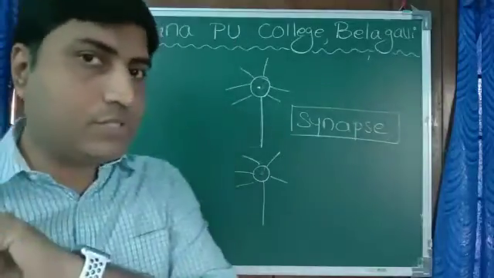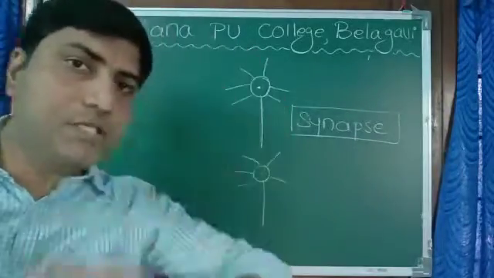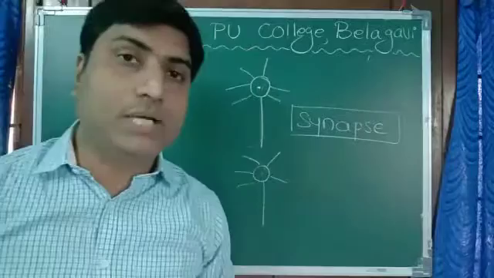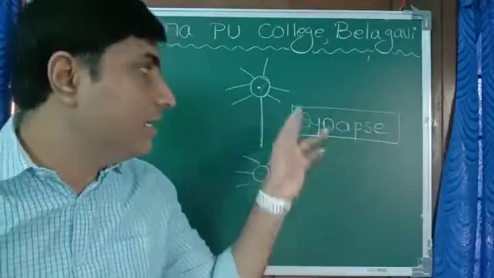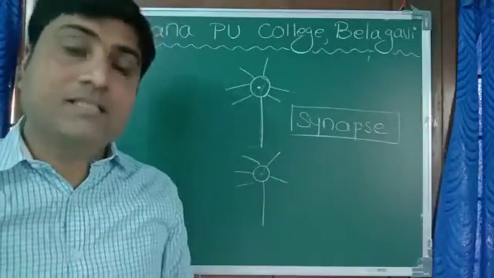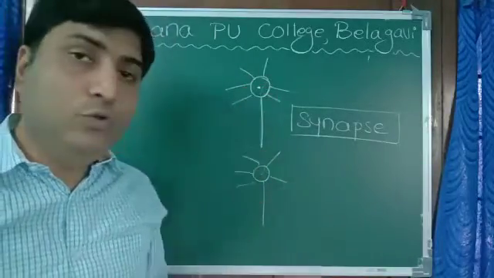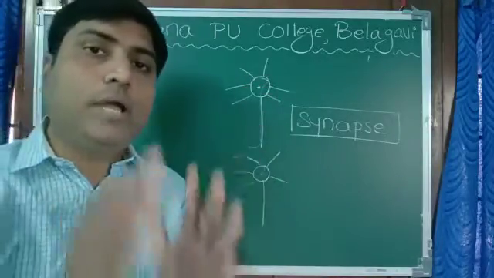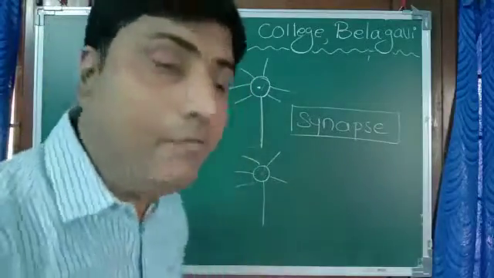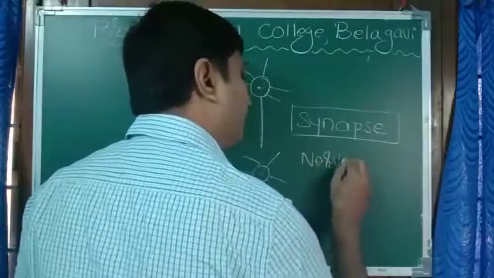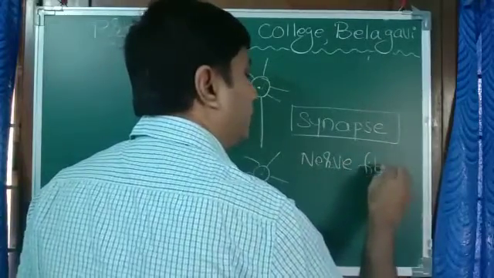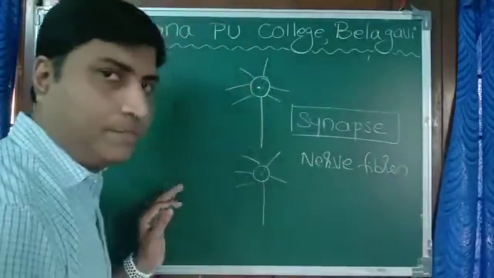Now the question comes, when there is a gap, how will messages get transmitted from one neuron to another neuron? It is by chemical means. They are electrochemical signals. Sometimes these neurons group together to form bundles and we call them nerve fibers.